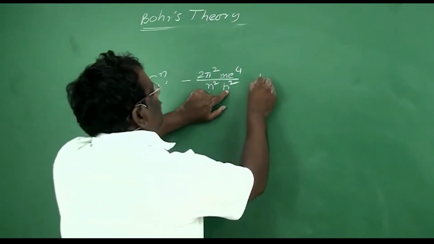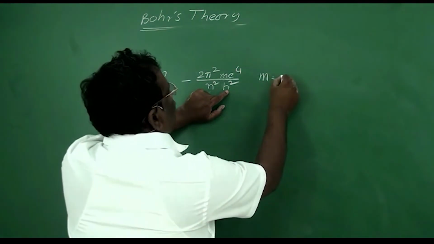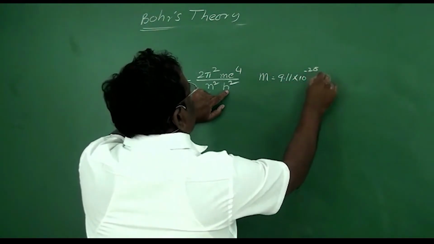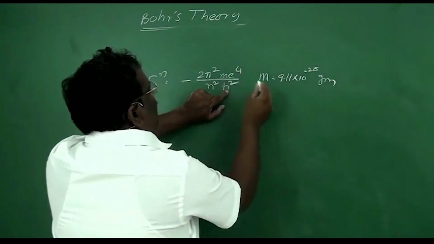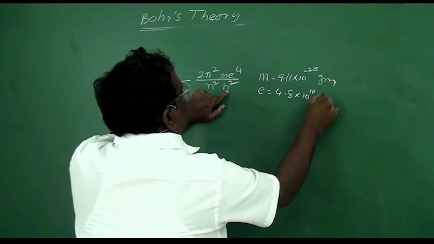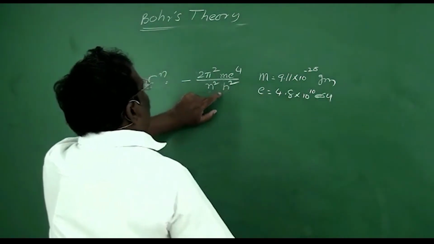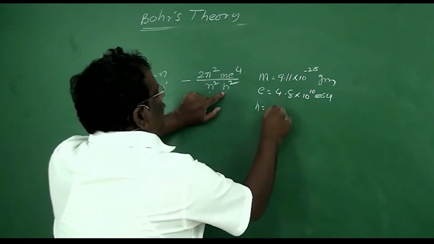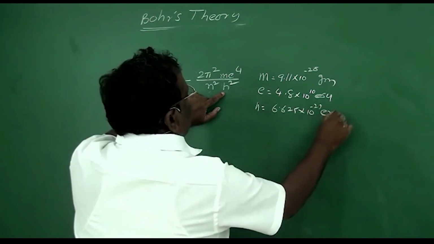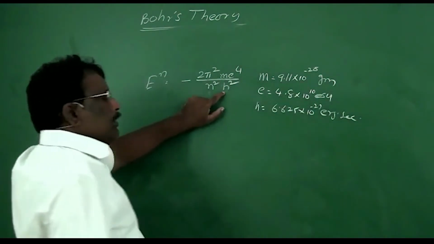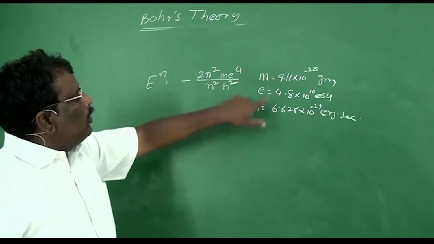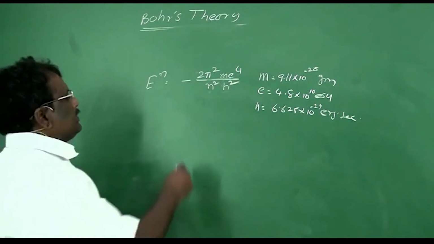Here m is the mass of an electron, that is 9.11 into 10 to the power minus 28 grams. And e is the charge of an electron, 4.8 into 10 to the power minus 10 ESU. Whereas h is Planck's constant, 6.625 into 10 to the power minus 27 erg second. Pi is 22/7. By substituting all these values, we'll get